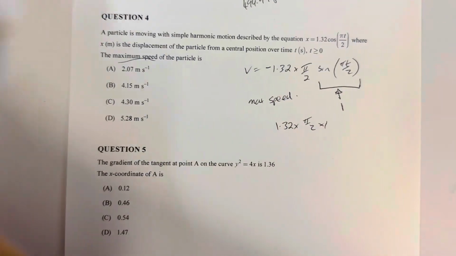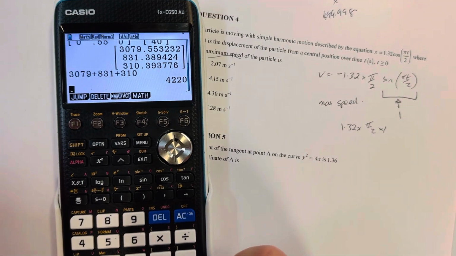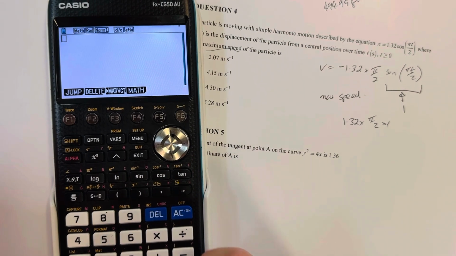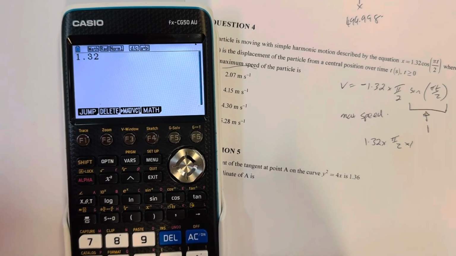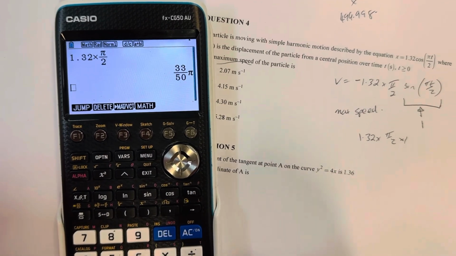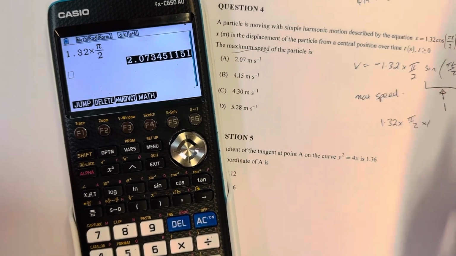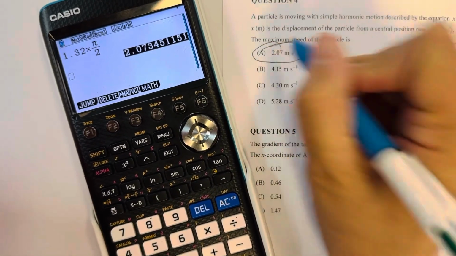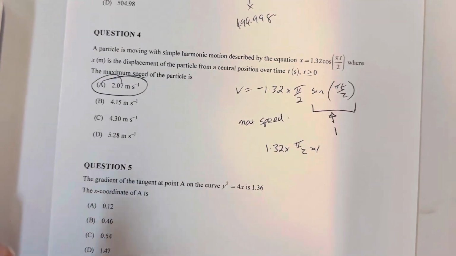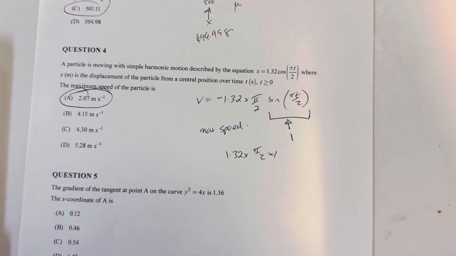So our max speed, we don't care about the negative, so it's just going to be 1.32 times pi on 2 times 1. I'll go back to my run-mat mode. Delete all, so I'll clear that up. 1.32 times shift pi over 2. I'm not even going to times it by 1. It gives it to me as 2.07, so A is my answer there. It's just remembering with max, when you've got your trig functions, they go up to 1 or down to -1.